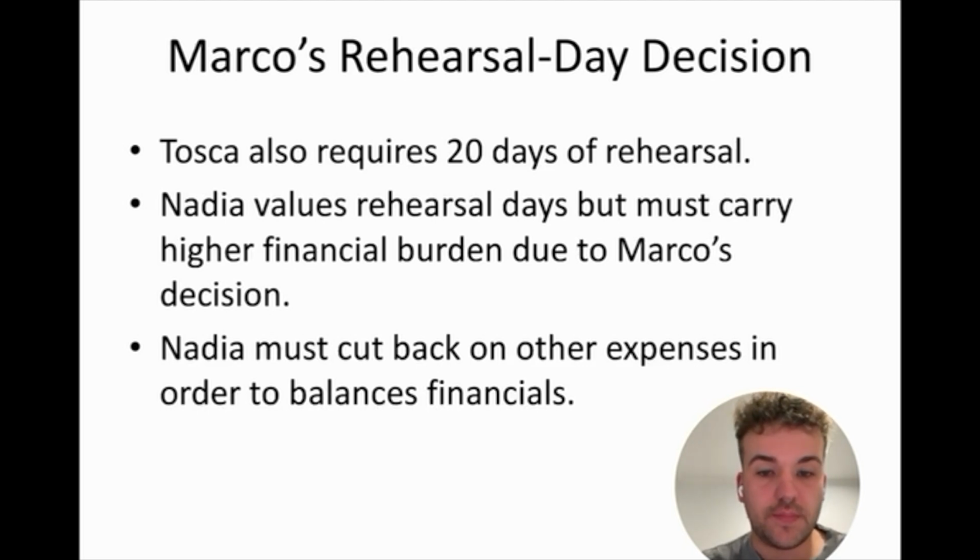To stay within her budget, Nadia is then forced to cut back on other areas, such as payments to external artists or production materials. For example, her budget for external artists would shrink to about 1.1 million under the baseline, to just over 1.04 million with 10 days, and then down again to 1.02 million with 5 days. In other words, Marco's gains directly reduce Nadia's flexibility and resources.